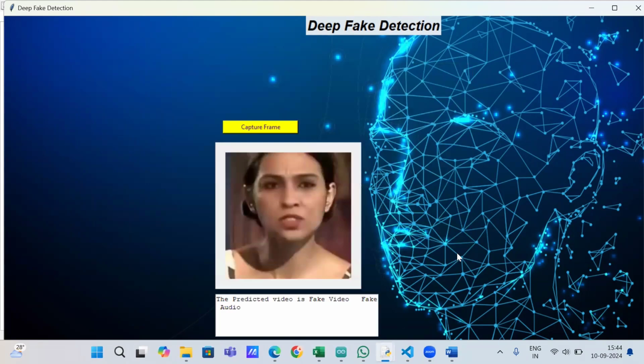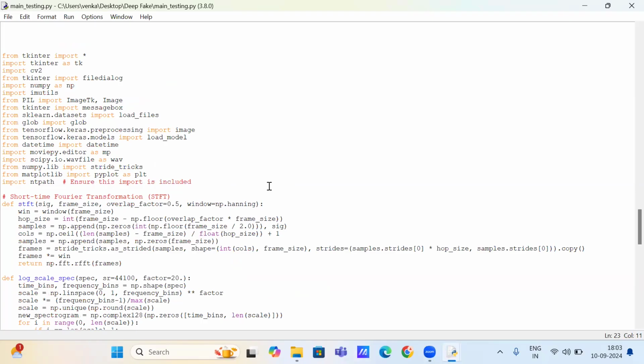Here you can see the predicted frame is fake video or fake audio. After training the model, you should dump the model in the testing code. This is what I'm going to do here. In this code, it will predict whether the video is fake or not based on the trained model. Now I'm going to run this.